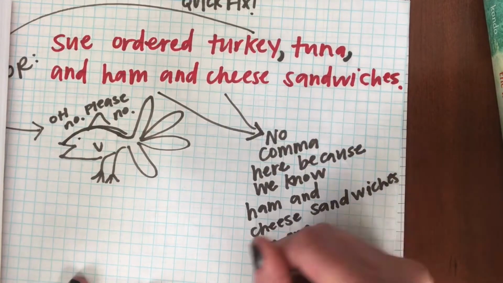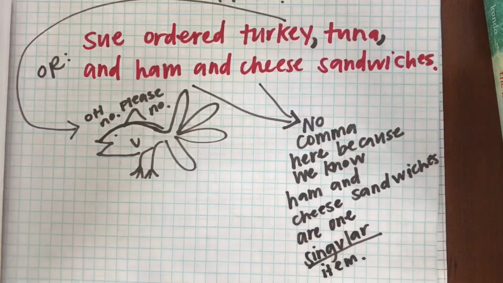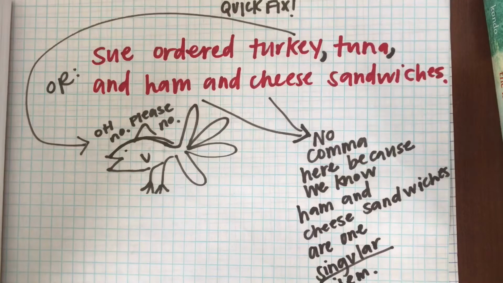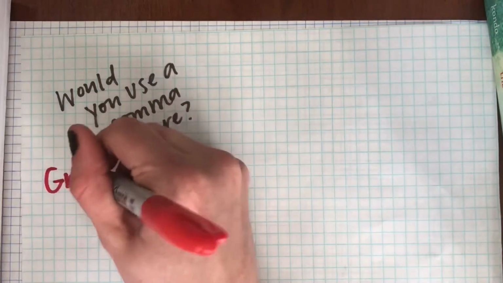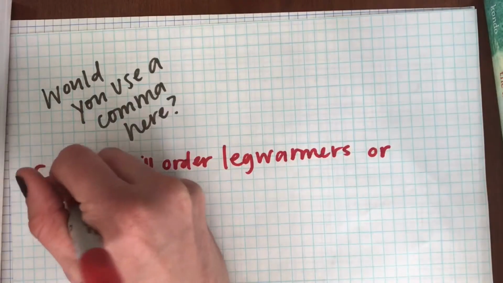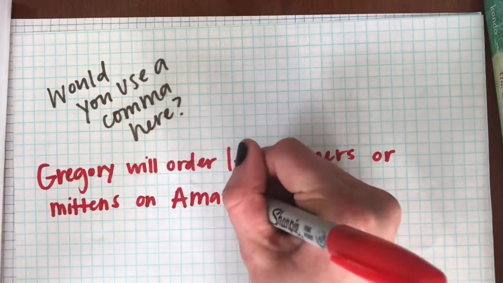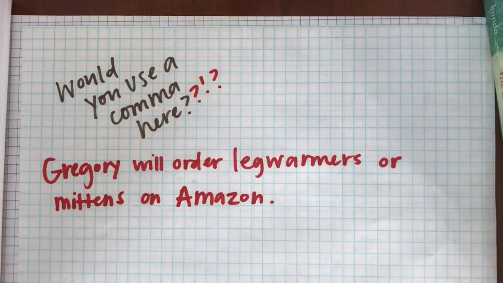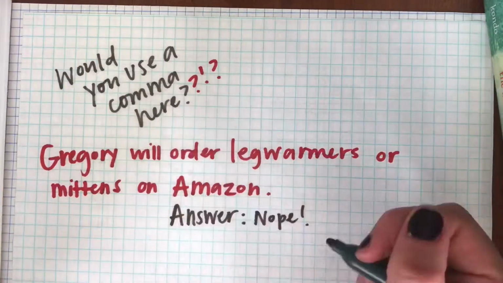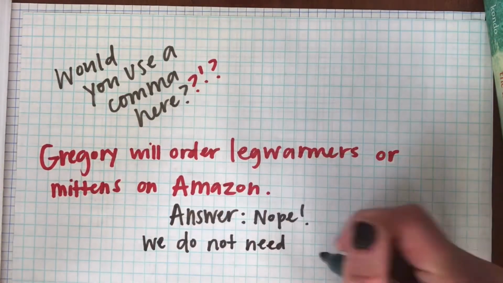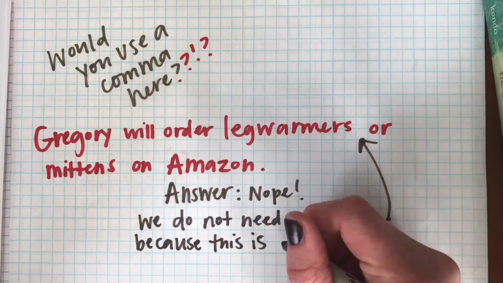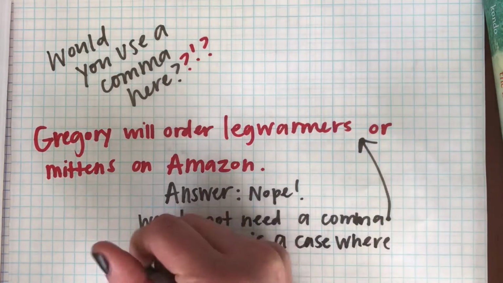So now I'm going to ask you, would you use a comma here? Gregory will order leg warmers or mittens on Amazon. So do we need a comma here? The answer is no, we don't. And remember, when you do series commas, it has to have at least 3 items in a series. So we do not need a comma because this is a case where there are only 2 items, not at least 3.